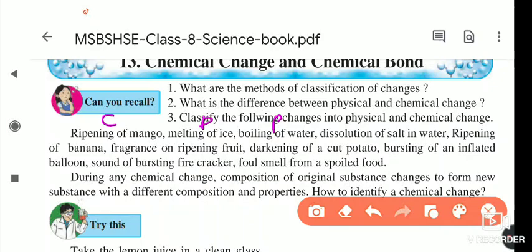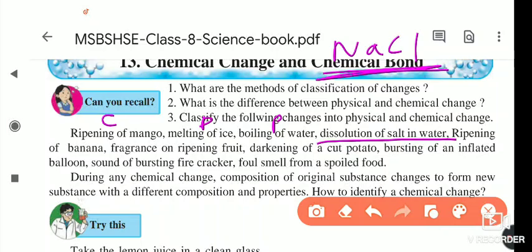Next question is the dissolution of salt in water. Dissolution of salt in water means sodium chloride, NaCl, dissolving in the water. When we put sodium chloride in the water, it dissolves.